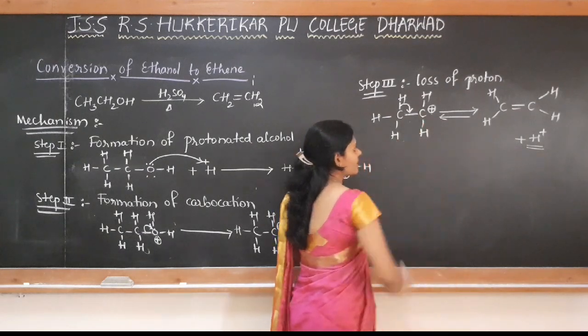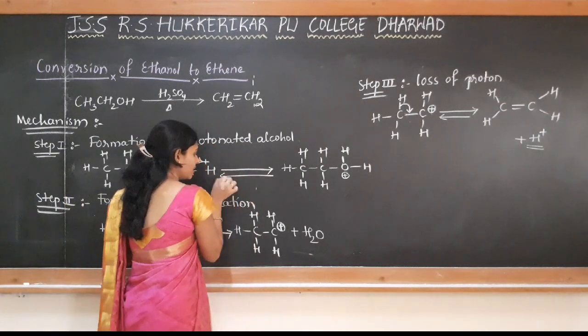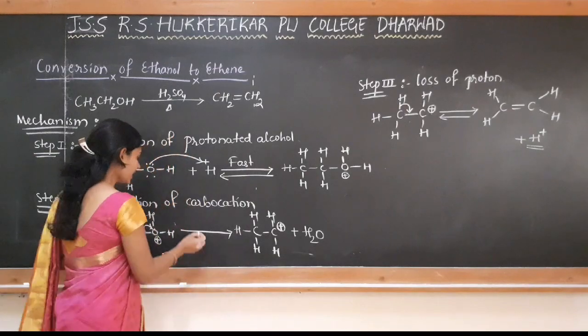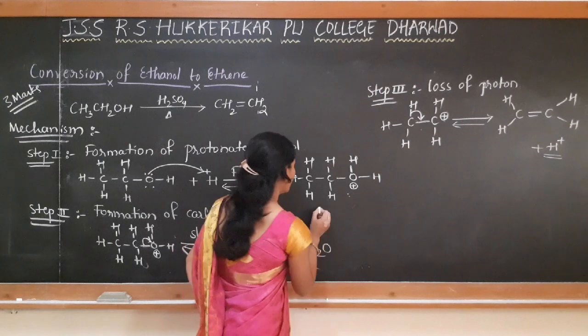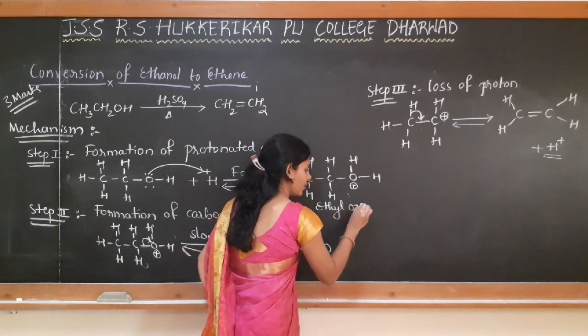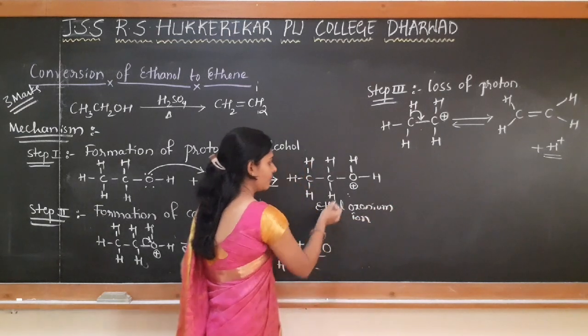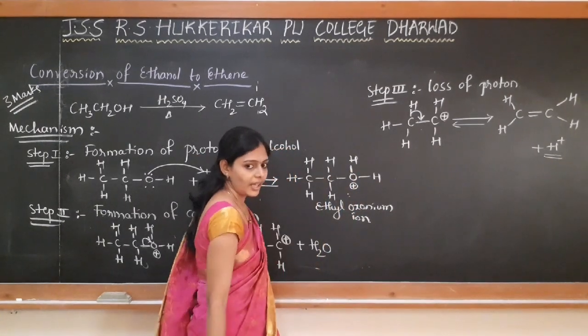Okay, so this is how we get ethene, and also remember this is a reversible process, which is a fast reaction. This protonated alcohol is called ethyl oxonium ion, in which we have positive charge on oxygen with the extra hydrogen.